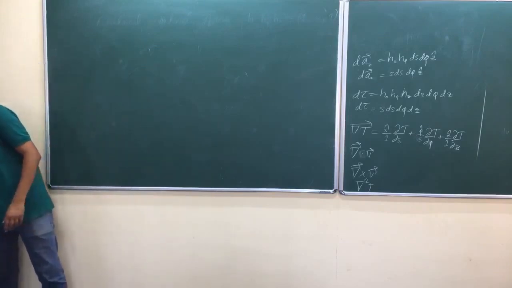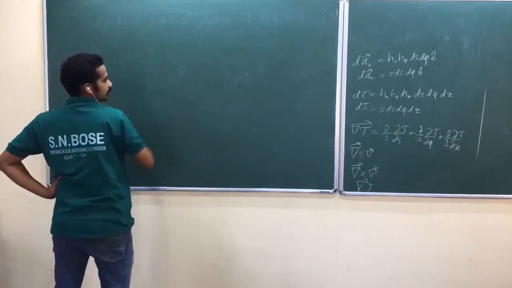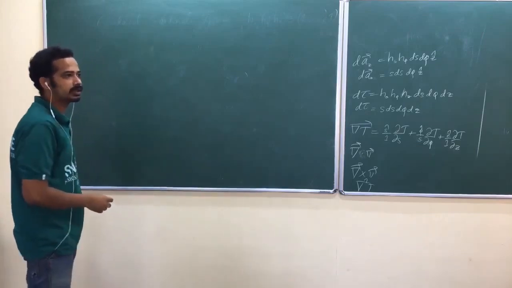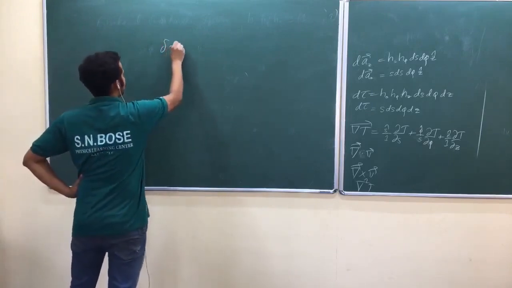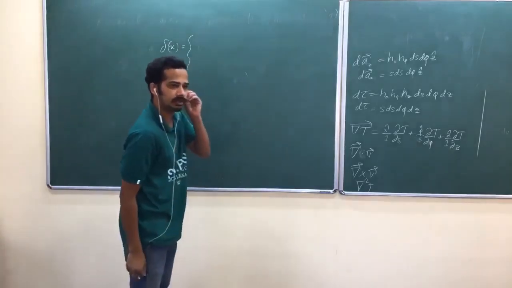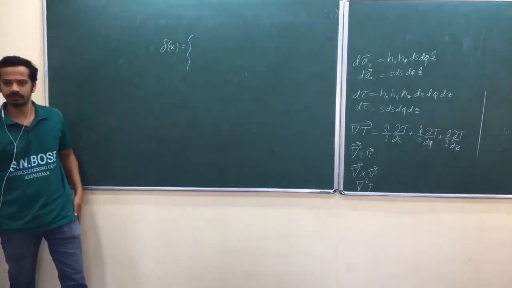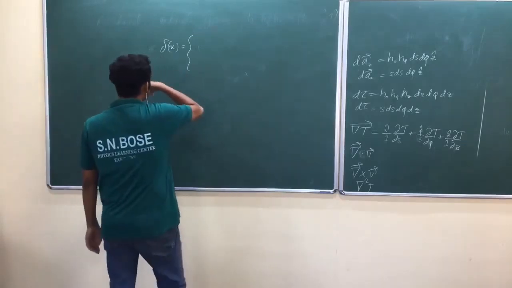So now look at here again. What is the definition of Dirac delta? I think I have taken it earlier while studying the Dirac delta function in quantum mechanics. It was defined as a limit of some Gaussian function. Just see it on Wikipedia.